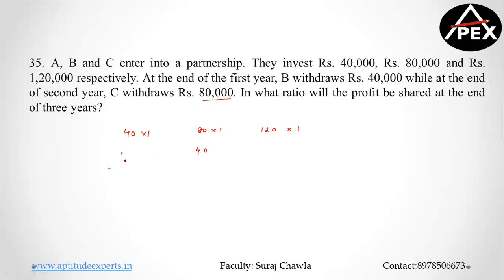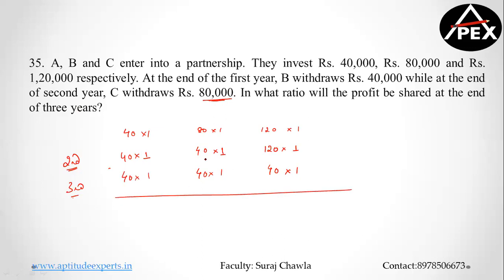That means for second year, this guy's money has remained the same for 1 year, okay? I repeat, I'm talking about a specific year. So only for second year, for 1 year, this guy's investment again became 40,000 for 1 year. And this guy's investment continued to remain the same, again for 1 year. Now at the end of second year, C withdraws 80,000. That means for the third year, C's investment was 40,000 for 1 year. This guy was 40,000 for 1 year, and this guy was 40,000 for 1 year.